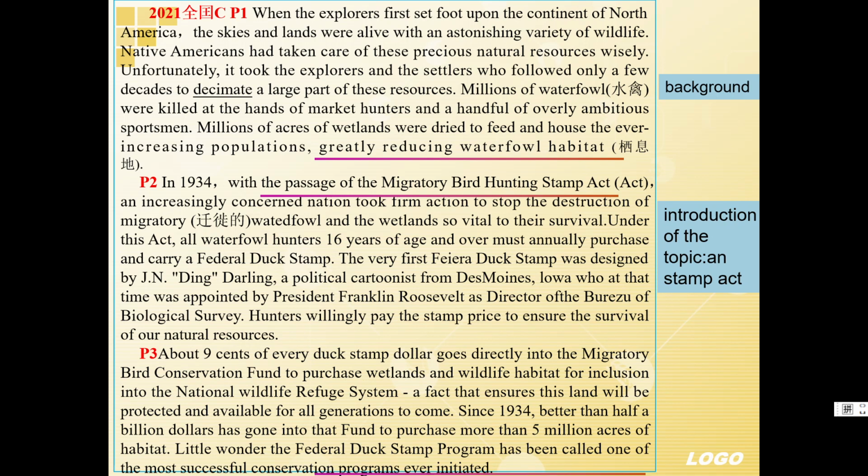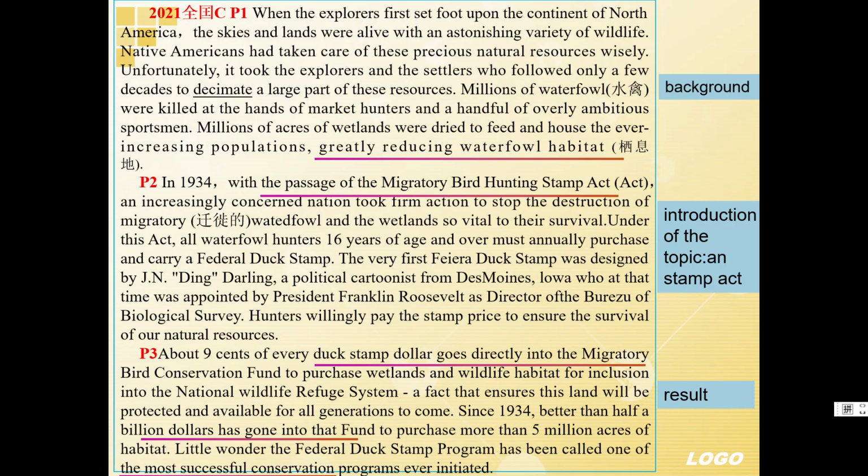As for paragraph 3, every duck stamp dollar goes directly into the Migratory Bird Conservation Fund to purchase wetland. $500 million has gone to that fund. Little wonder the federal stamp program has been called one of the most successful conservation programs ever initiated. We know this is the results of the topic.